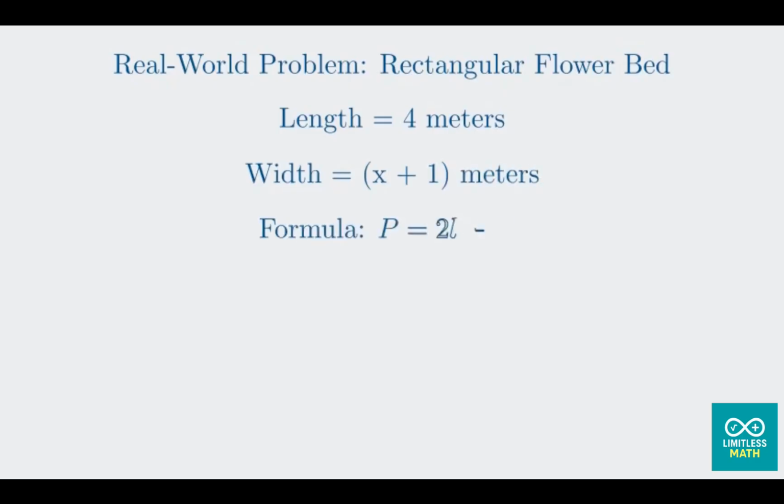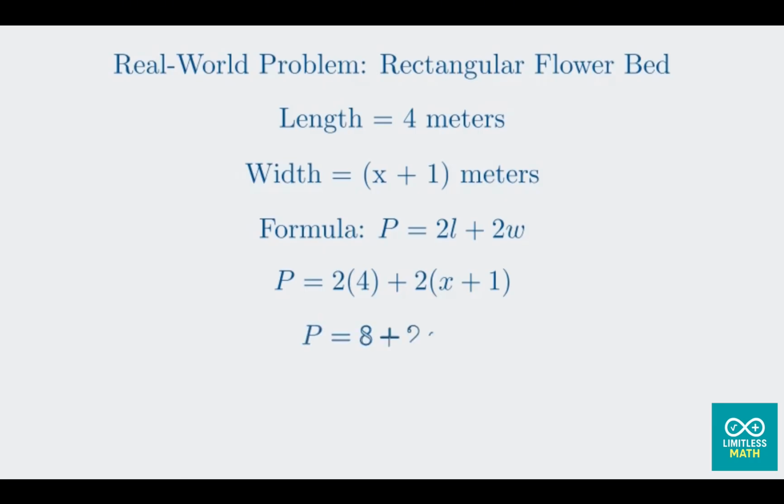The formula for the perimeter of a rectangle is 2 times the length plus 2 times the width. First, we substitute the values we know into the formula. Our length L is 4, and our width W is the expression x plus 1. Plugging these in gives us the equation P equals 2 times 4 plus 2 times the quantity x plus 1. This is our problem, expressed as an equation. Now we simplify it, just like in the previous example.